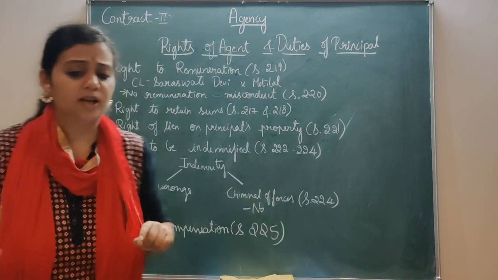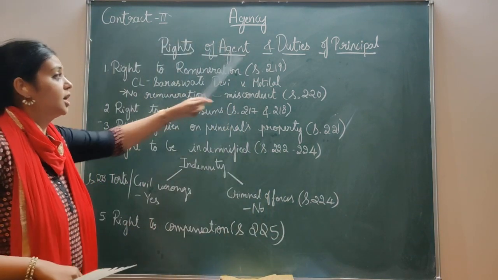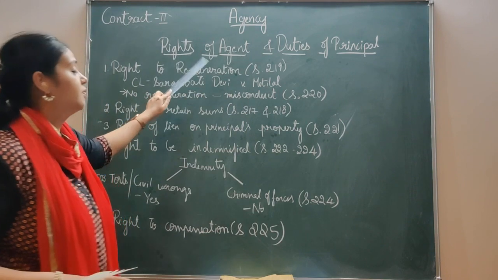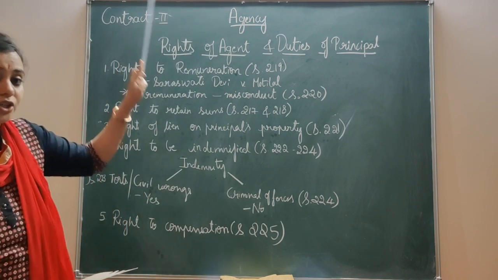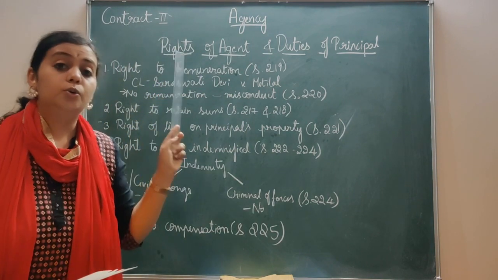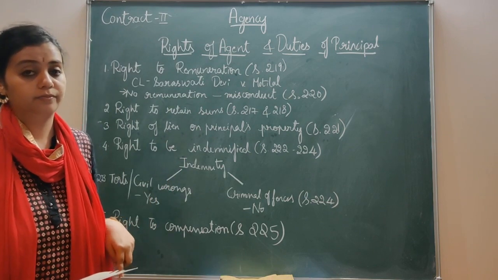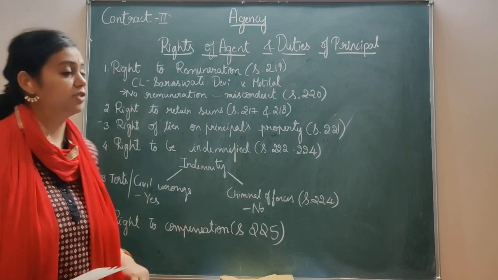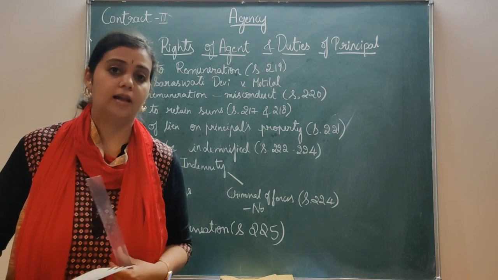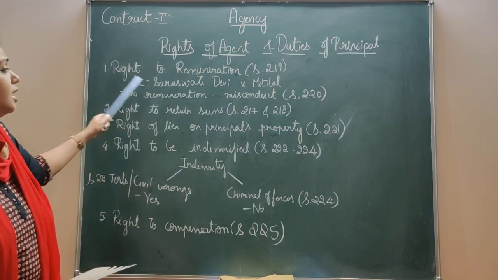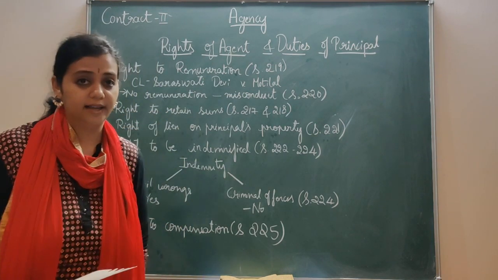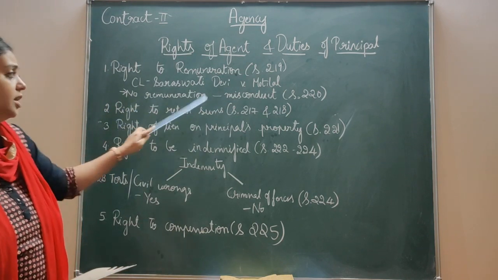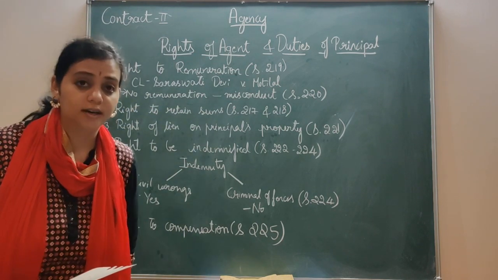So now let's have a quick revision of rights of agent and duties of principal. Always remember, whenever there is a right of agent, it becomes the duty of the principal. The first right is right to remuneration under section 219, and no remuneration for misconduct under section 220.